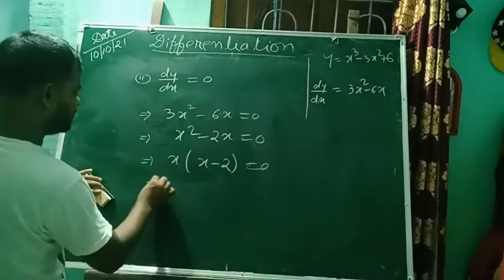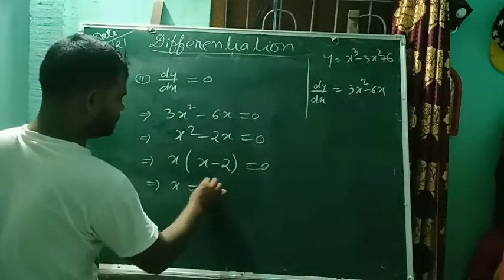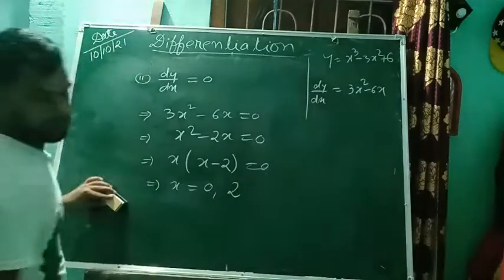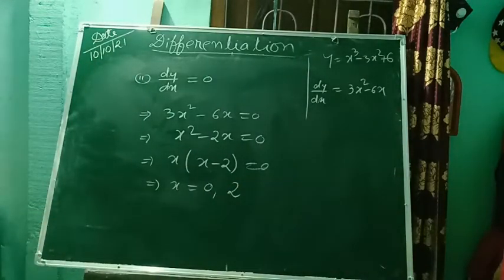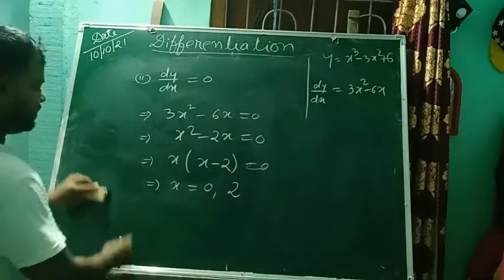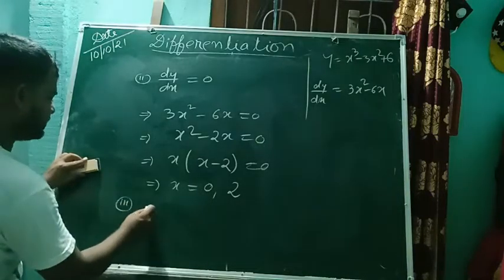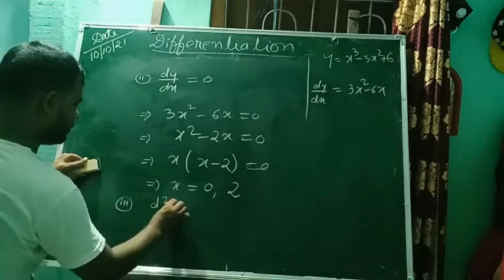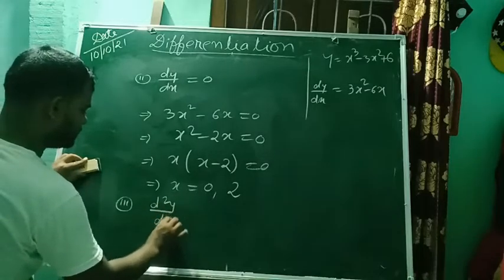So we get x is equal to 0 and x is equal to 2.